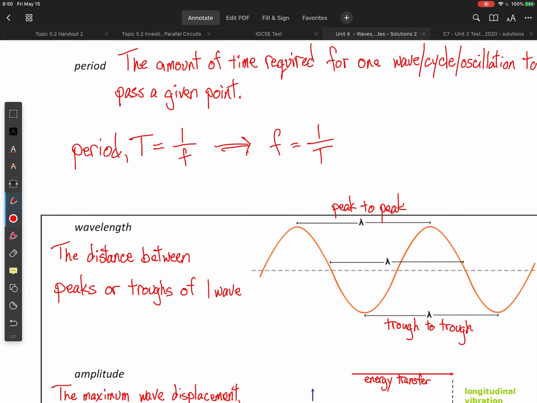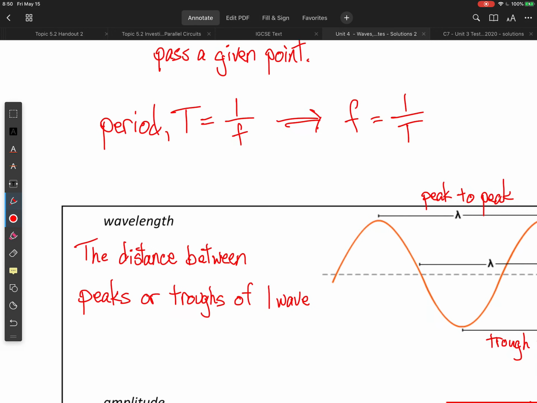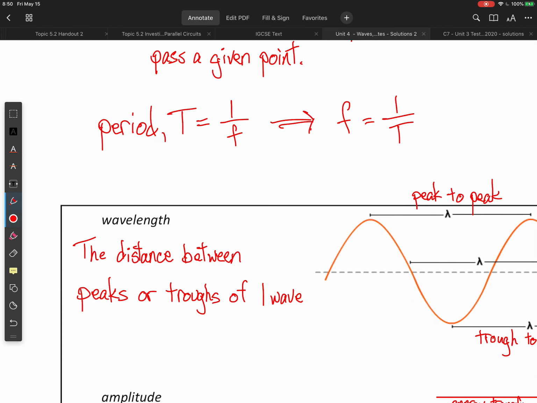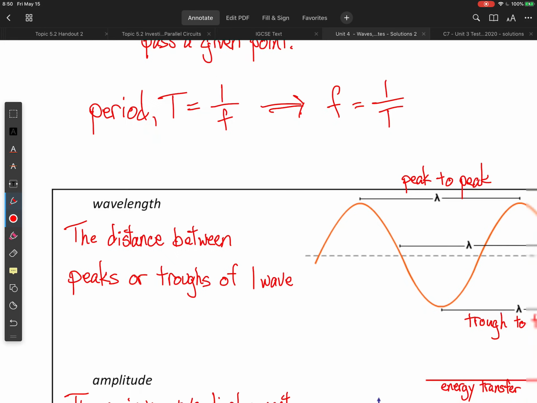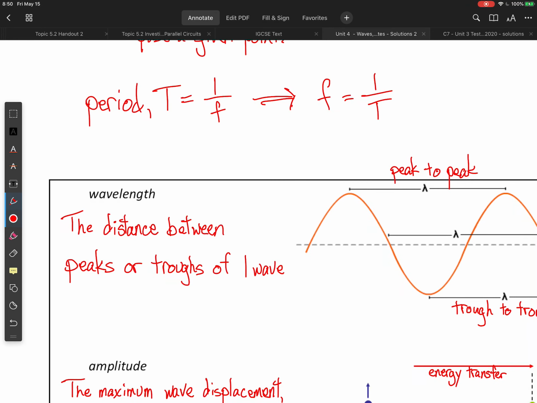Okay, we're going to talk about some characteristics of waves. The first thing we need to think about is wavelength. So the wavelength is the distance between peaks or troughs of one wave.